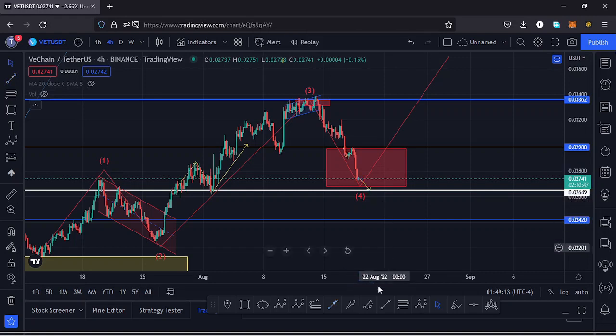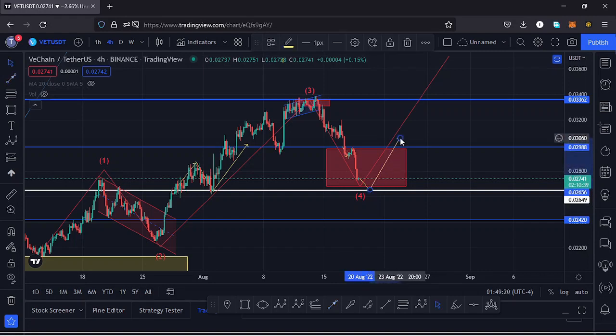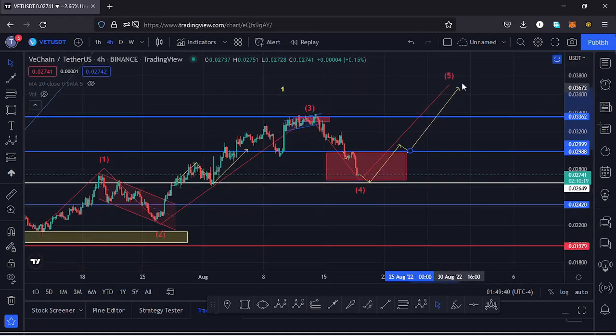At that point, we find support and then see a very nice bounce to the upside, and that is what will be forming our wave 5. Manage to break above the key area of resistance at around the $0.029 mark once more, have a successful retest of that key area of resistance, and once that happens, then we can continue pushing higher. Manage to break above the key area of resistance that we have at around the $0.03362 mark, have a successful retest, then continue pushing higher and maximize the target area that we will be having here on the charts for that fifth wave to the upside to complete a higher Elliott wave count 1.